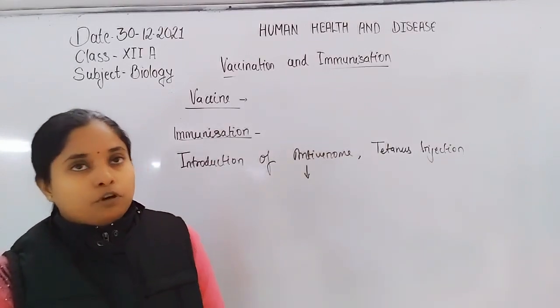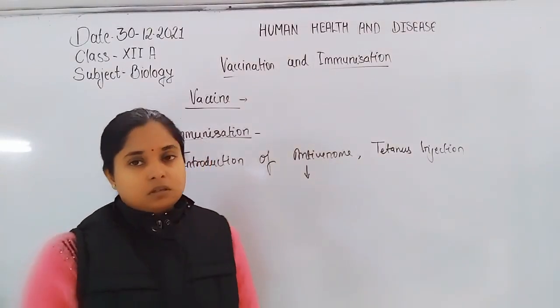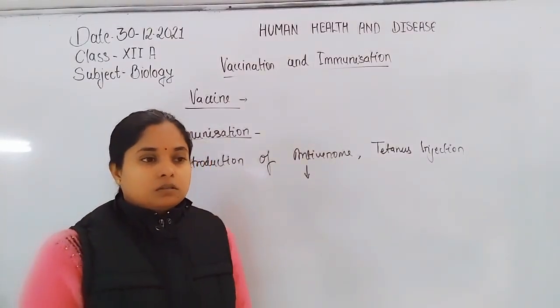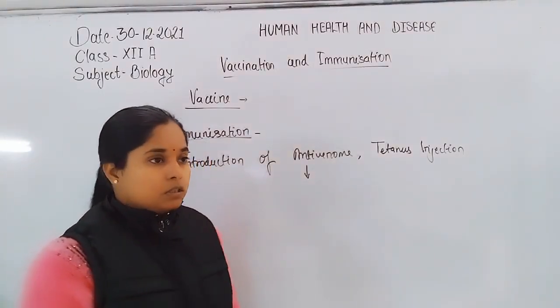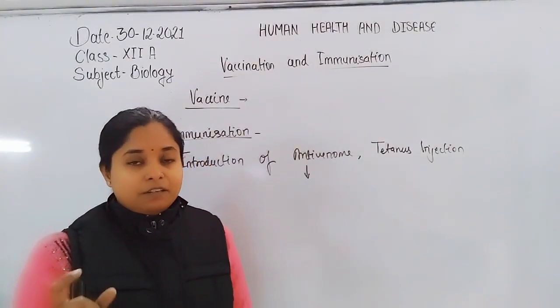Now, this pre-formed antibody is stored in the form of serum or horse serum. The horse serum is prepared in the form of anti-venom.